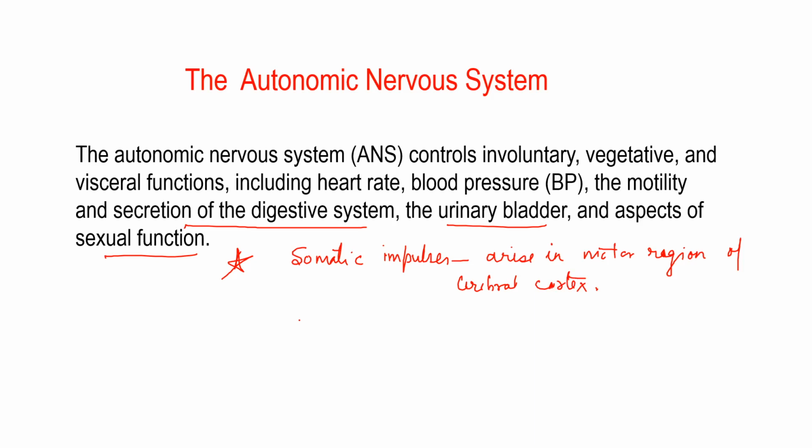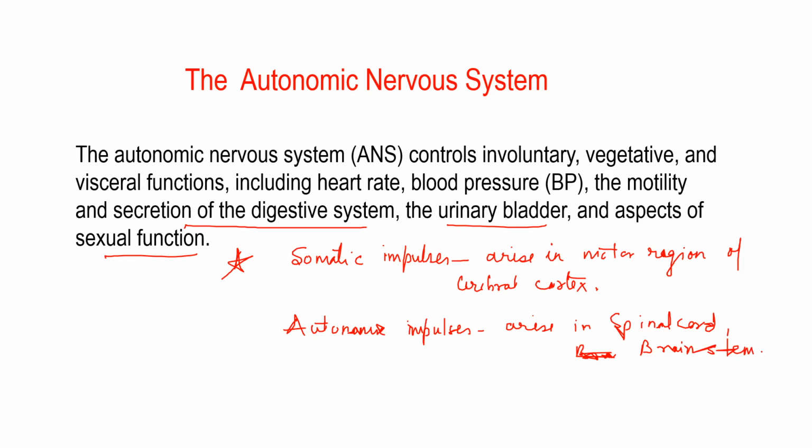Clear? Whereas when we talk about autonomic impulses, they arise in the spinal cord, brainstem and hypothalamus. Clear?